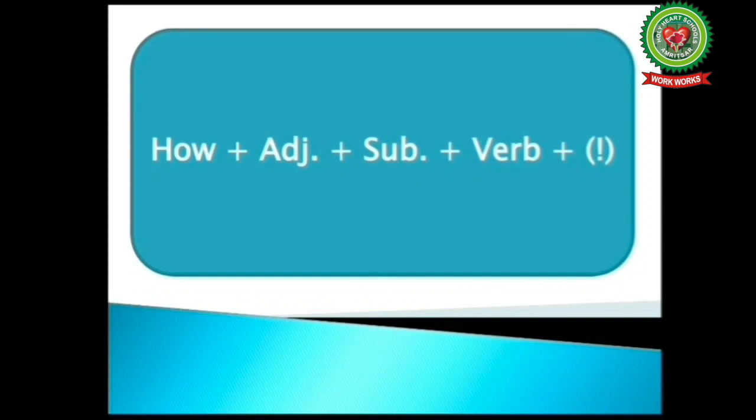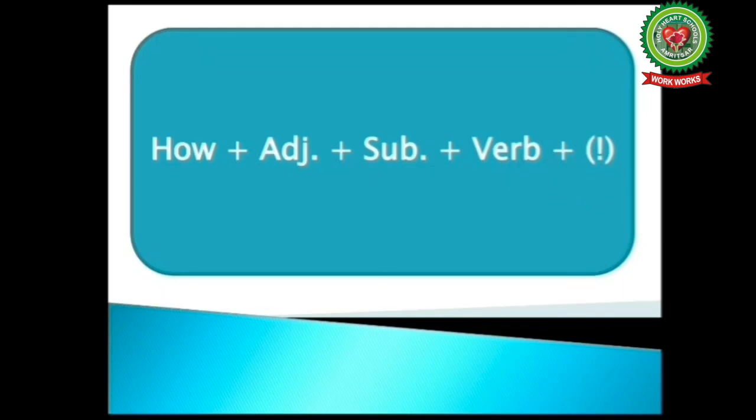Then students, if an exclamatory sentence begins with how, then the structure is how, followed by an adjective, then subject, then verb, and at the last exclamatory mark.